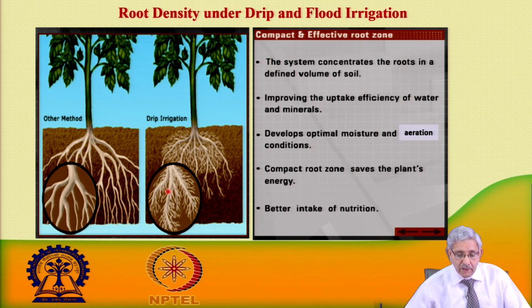When the water as well as fertilizer is given with the drip irrigation system, you can see the density of the rooting system. It develops optimal moisture as well as aeration conditions. The compact root zone saves the plant's energy, so better intake of nutrition takes place when irrigation is given with the help of the drip system.